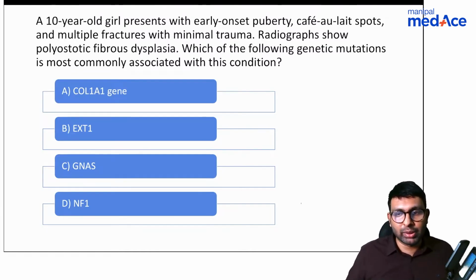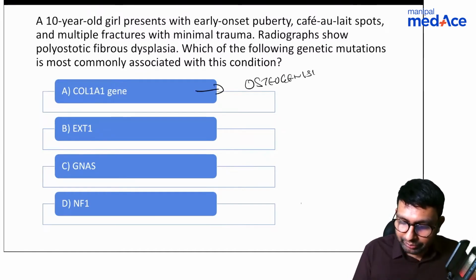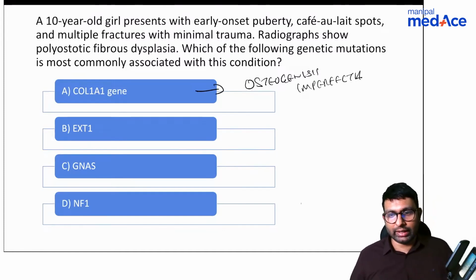A is seen in osteogenesis imperfecta. Perfect. Blue eyes, all that. You're right. Okay. And then B, where is B seen?